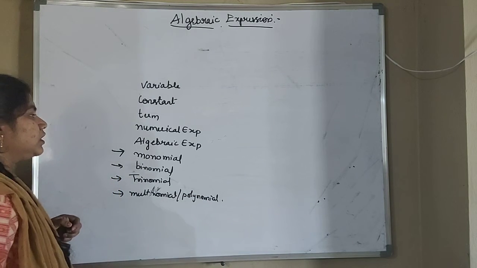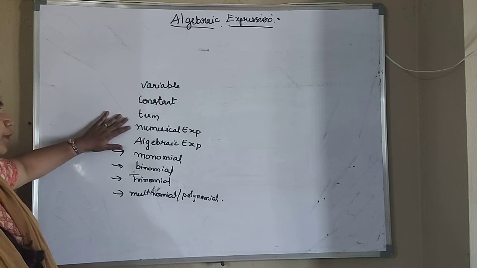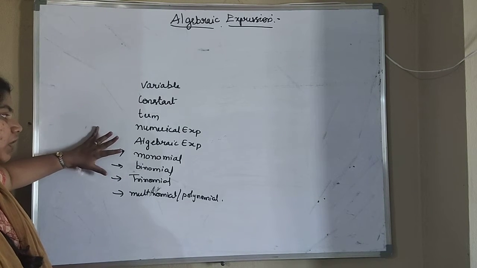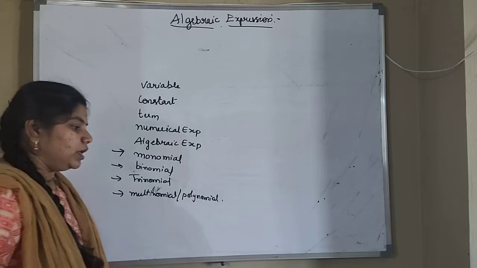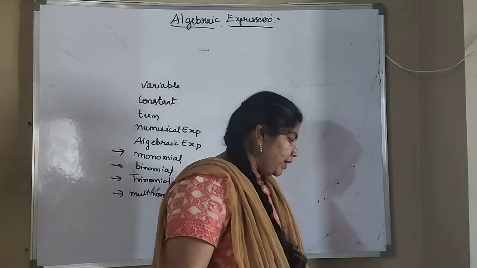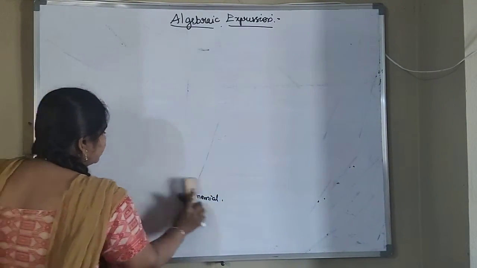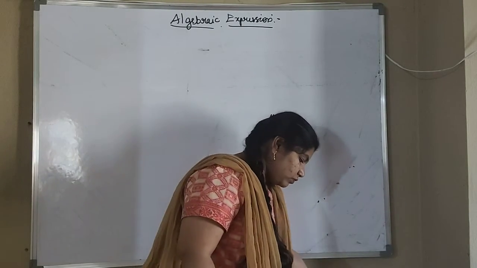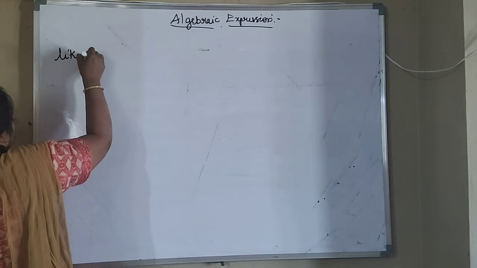Okay, so we have discussed these topics: variable, constant, term, numerical expression, algebraic expression, monomial, binomial, trinomial and multinomial. So next we are discussing like terms. What are like terms and unlike terms we will discuss now. So what is the next topic? That is like terms.